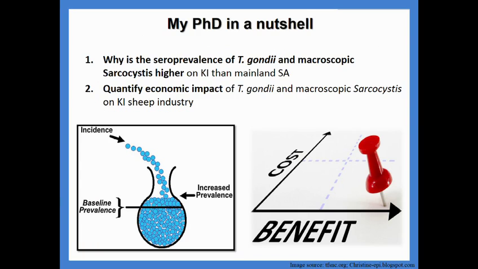So this leads me into my PhD, which in a nutshell will attempt to answer these two questions. The first being, why are we seeing this pattern? Why is the prevalence of these parasites higher on the island when compared to the mainland? And the second, what is the economic impact of these parasites on the Kangaroo Island sheep industry?